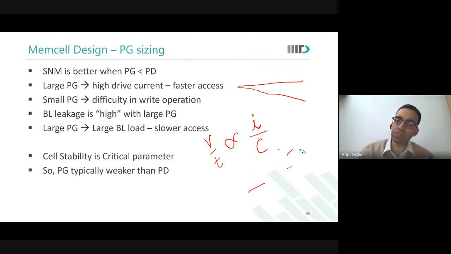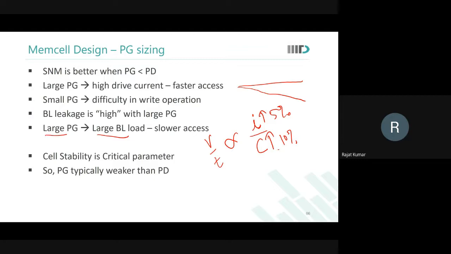So that is what is being talked about in point 5 over here, that when you make the large PG, current would increase, but bitline load would also increase. So this would also increase. It can essentially lead to a degraded discharge rate. So if current increases by, let's say, 5% for a 10% increase in capacitance, the discharge rate has degraded.